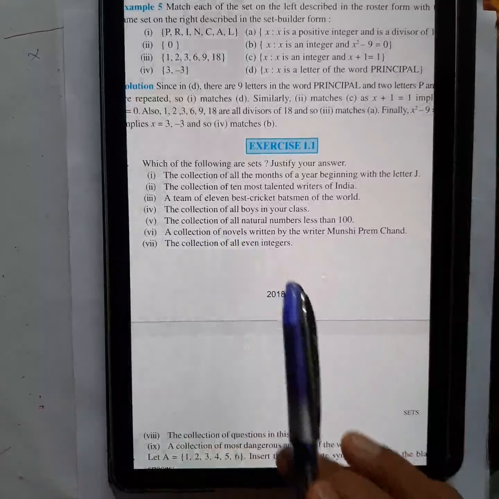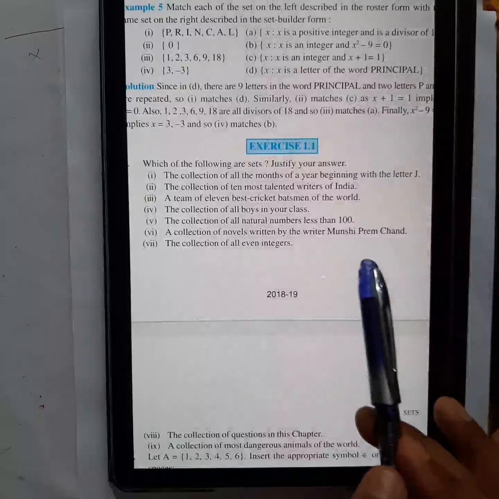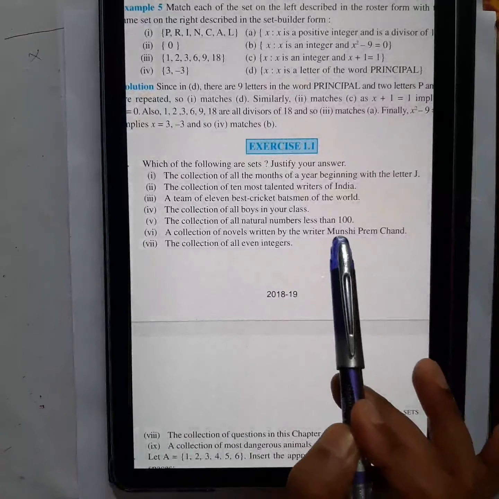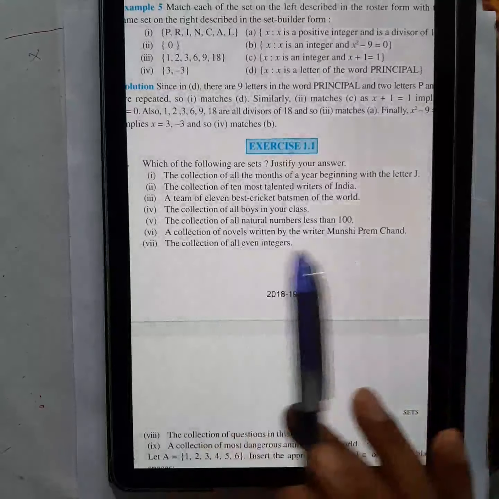A collection of novels written by the writer Munshi Prem Chand. So obviously this will also be a set. You can easily find out. You have to do research on this, right? You need to find out from internet and like that.